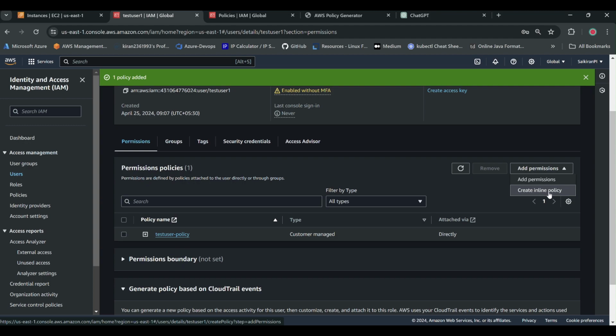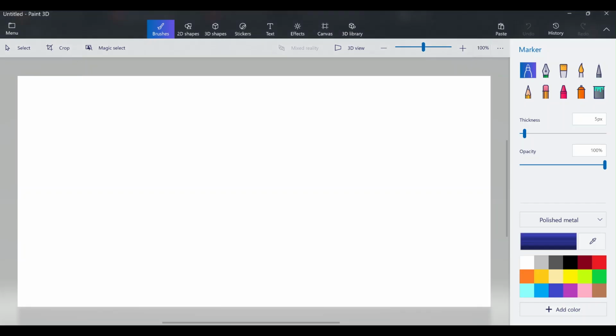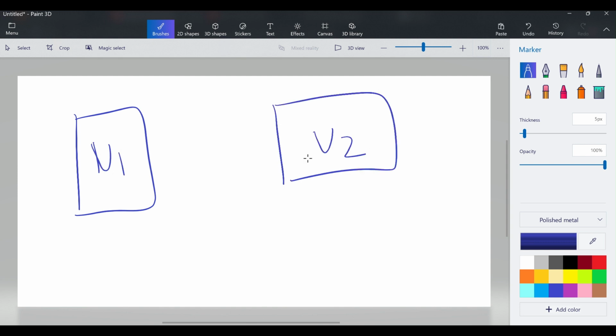Guys, for this inline policy I should have created two users actually. I have created only one instance. See, this is user 1 and this is user 2. Here what we did, we have created separate policies for it. This is policy 1 and this is policy 2.